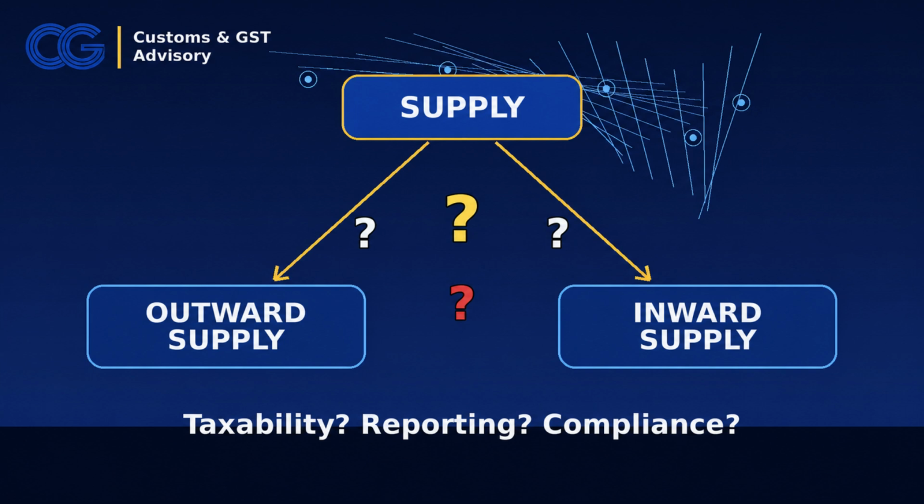It may be a supply under GST law, but for the recipient, it is not outward supply, it is inward supply. Similarly, in reverse charge cases, the recipient may be liable to pay tax, but that does not automatically convert the received service into his outward supply. That is why the question marks in this frame are very important. They remind us that taxability, reporting, and compliance must be examined separately.